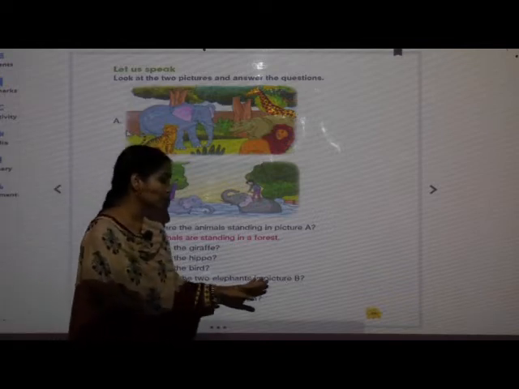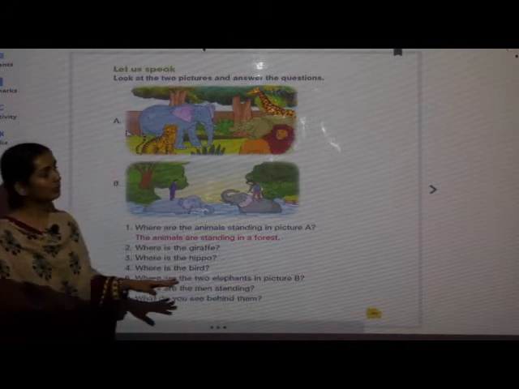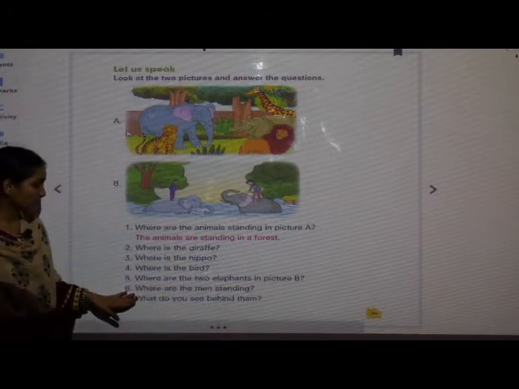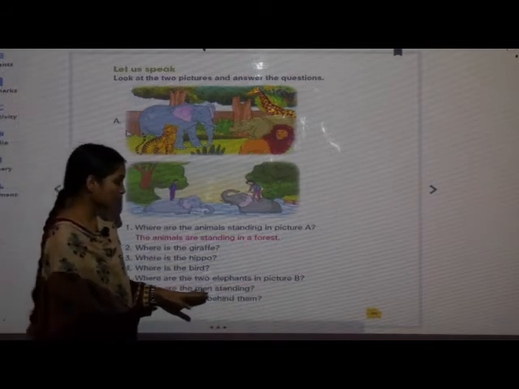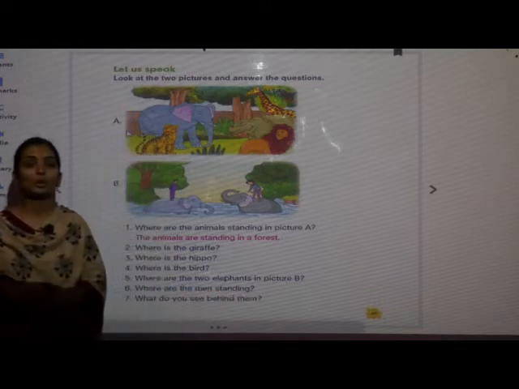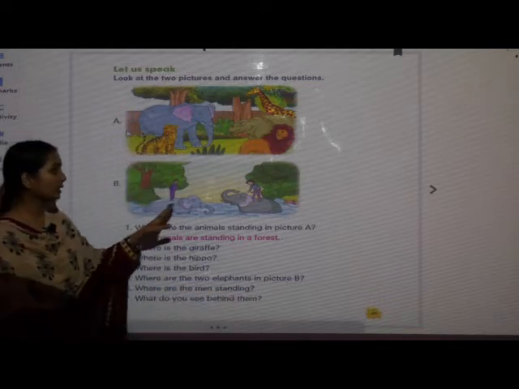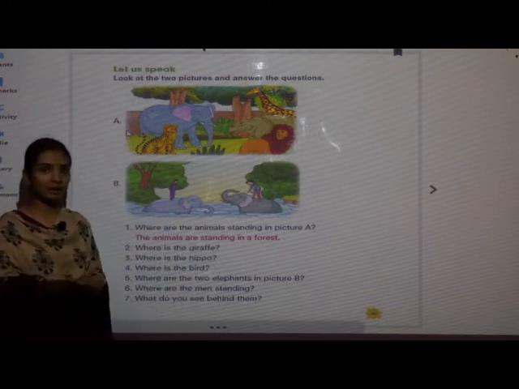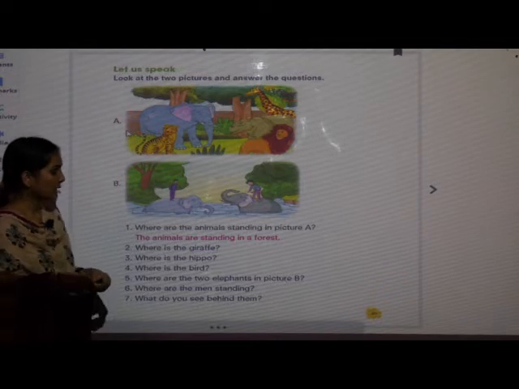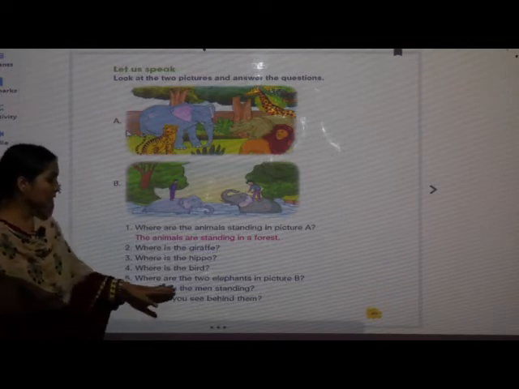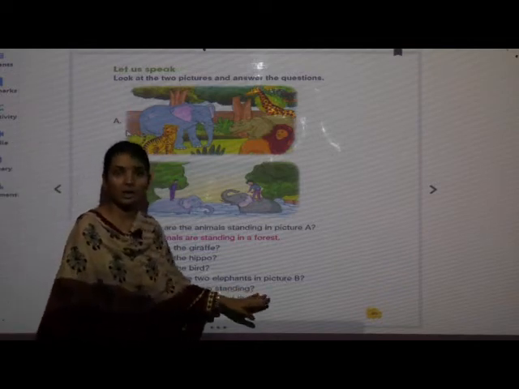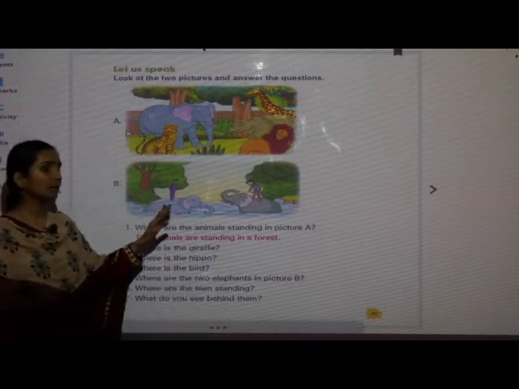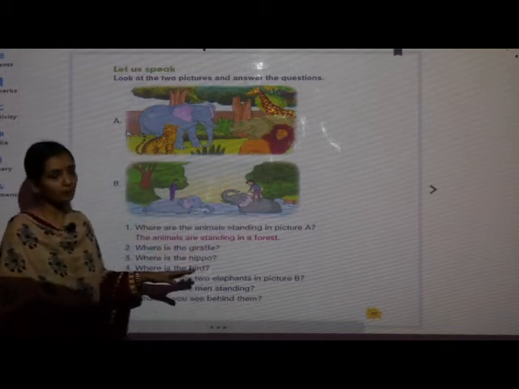The two elephants are in water. Now the next. Where are the men standing, children? They are on the elephant, isn't it? The men are standing on the elephant.